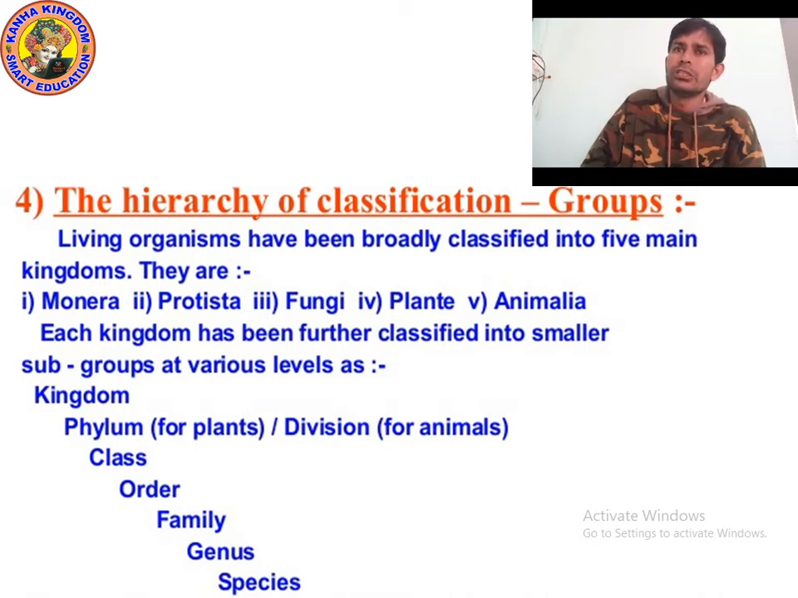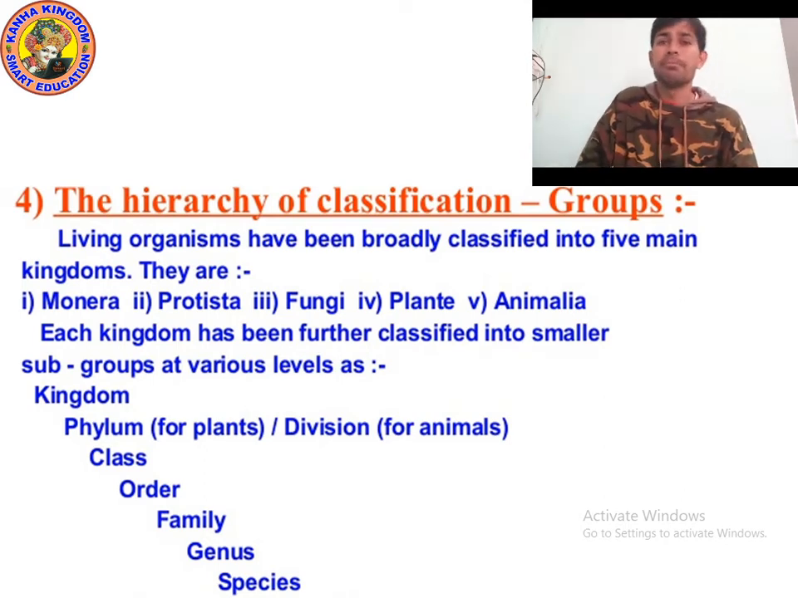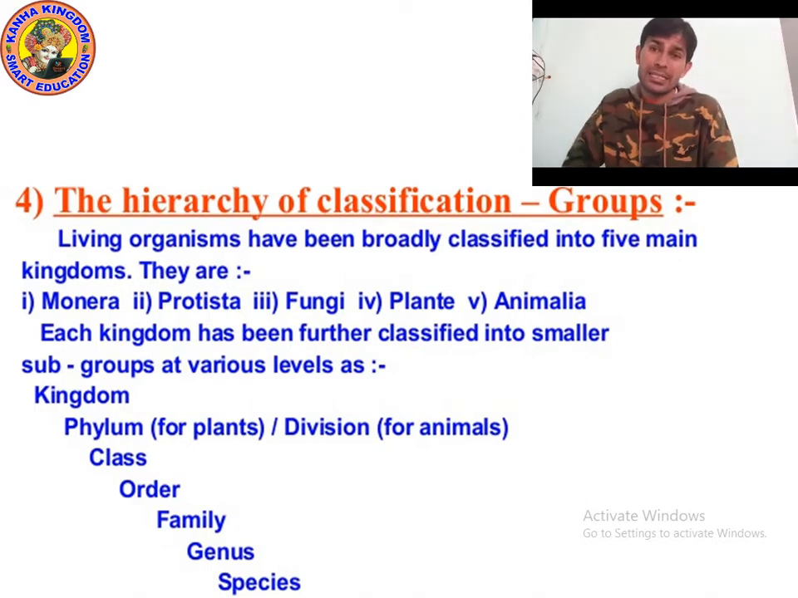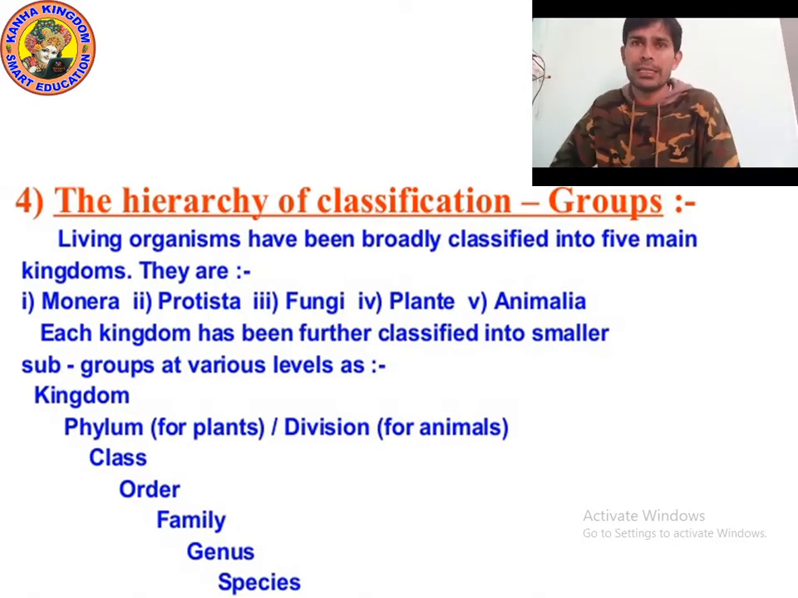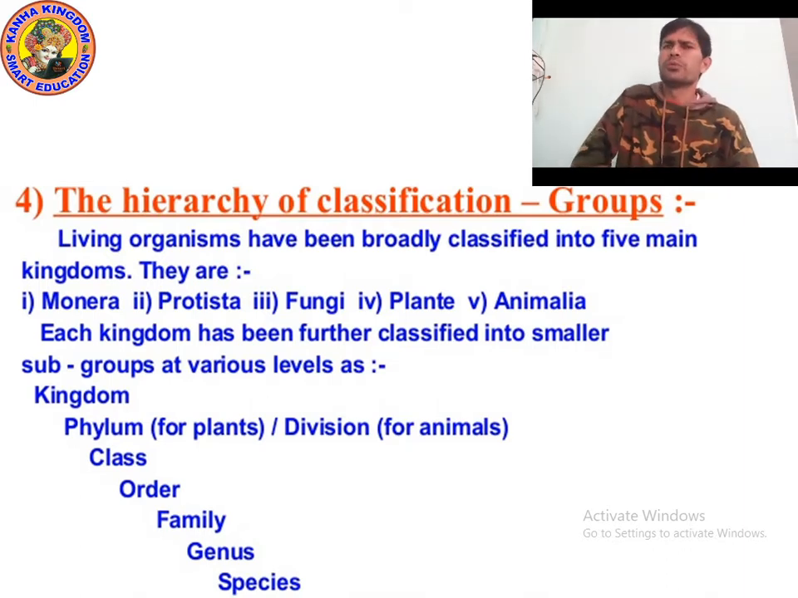Each kingdom has been further classified into similar smaller subgroups. All these kingdoms, Monera, Protista, Fungi, Plantae, Animalia, are also divided into subgroups, or subdivisions. Each kingdom has been further classified into smaller subgroups at various levels.